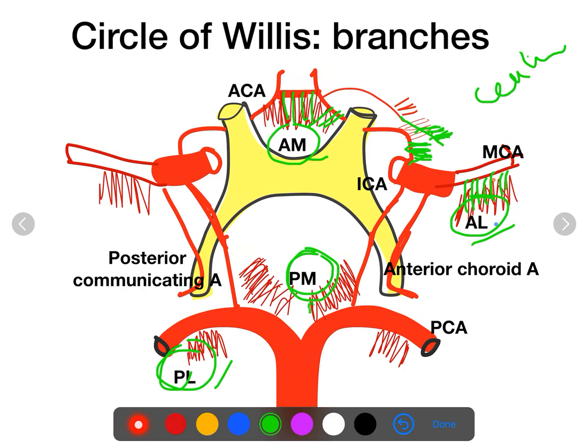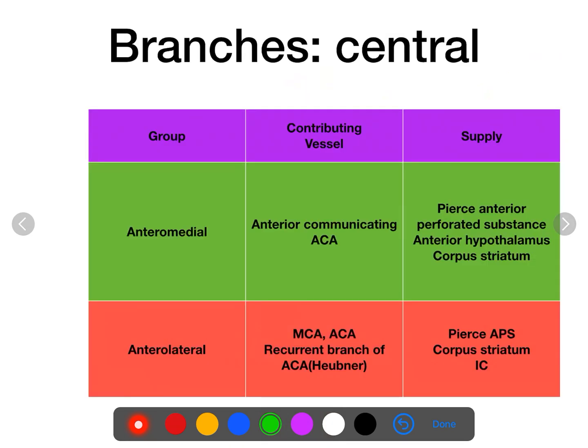The posteromedial group is formed by branches from the posterior cerebral artery and posterior communicating artery. The posterolateral group is formed by the branches from the posterior cerebral artery. Now, these branches in a table format, and which area they supply.